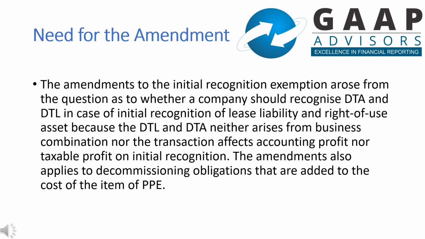The amendments also apply to decommissioning obligations that are added to the cost of the item of property, plant and equipment.